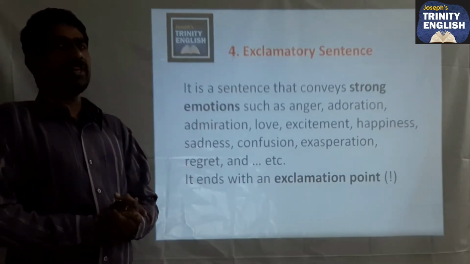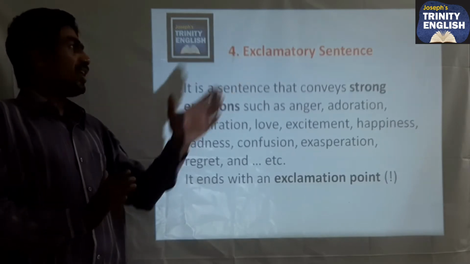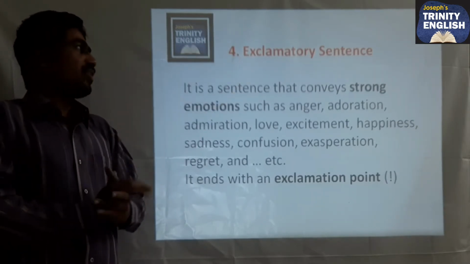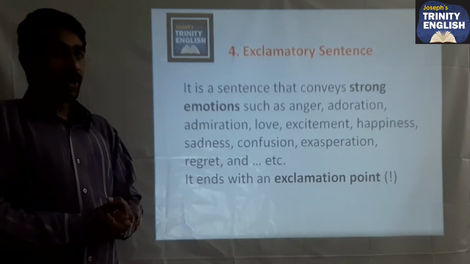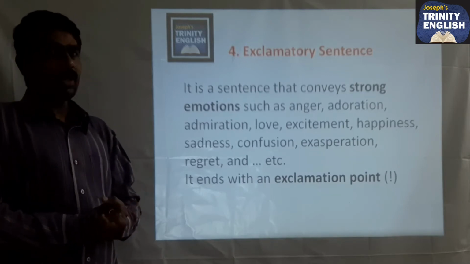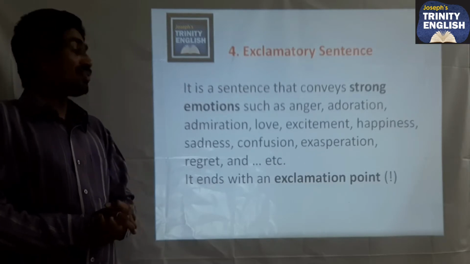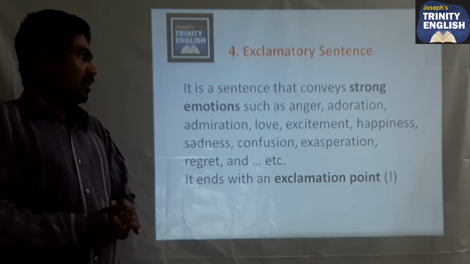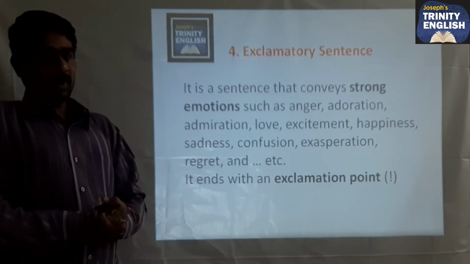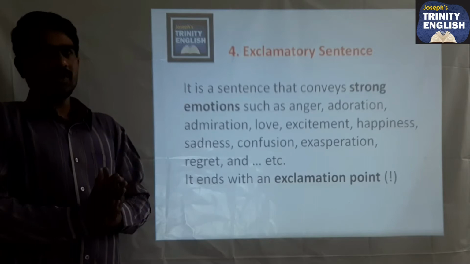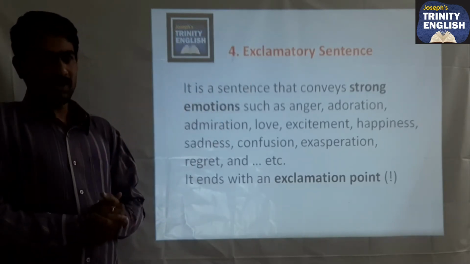The next kind of sentence is the exclamatory sentence. It is a sentence which basically conveys strong emotions such as anger, adoration, admiration, love, excitement, happiness, sadness, confusion, exasperation, regret, and so on. This kind of sentence basically talks about extra human feelings.